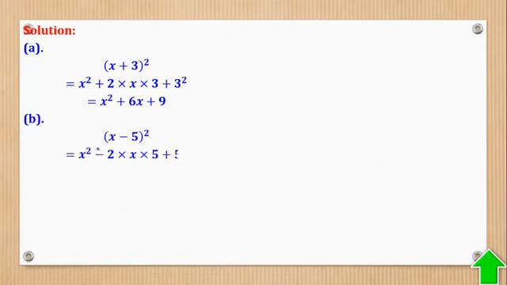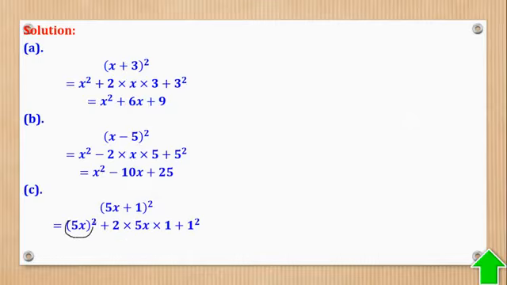Now we shall go to part B. Part B, they gave you that, so we are going to do the same. Square the first term, okay, minus twice the product of first and last term, then square the last term. When you simplify, you'll come up with that, and that's what they wanted. Then part C, it was like that, so still do the same. Square the first term. The first term is 5x. Add on twice the product of first and last term, then square the last term, and simplify.